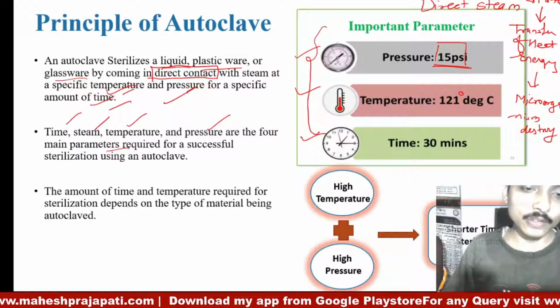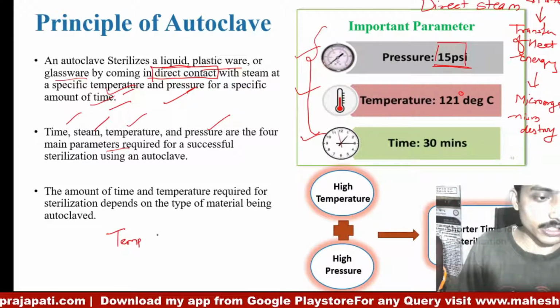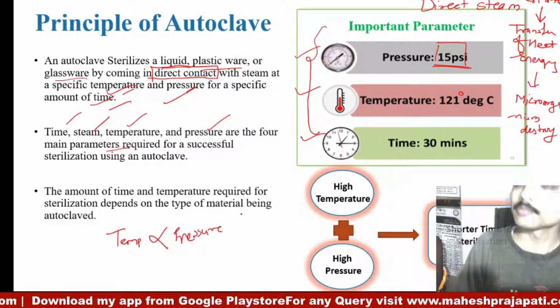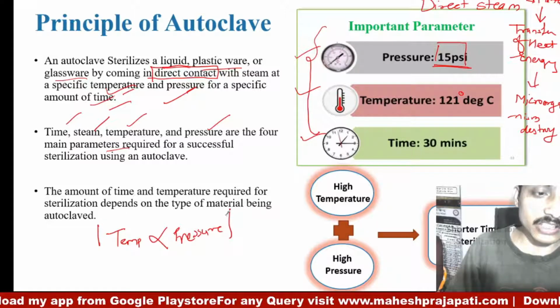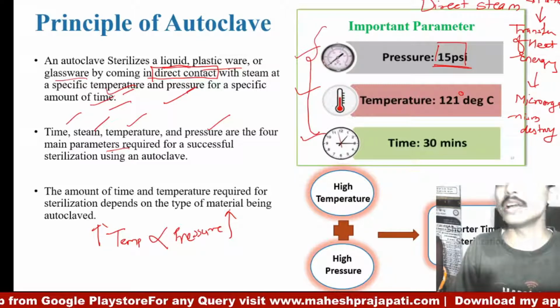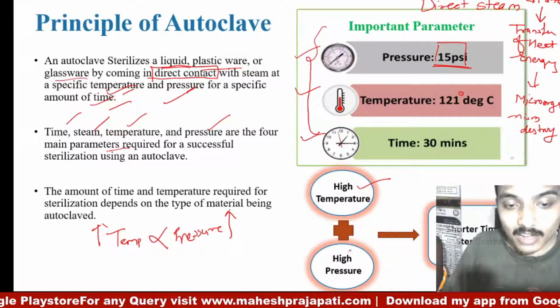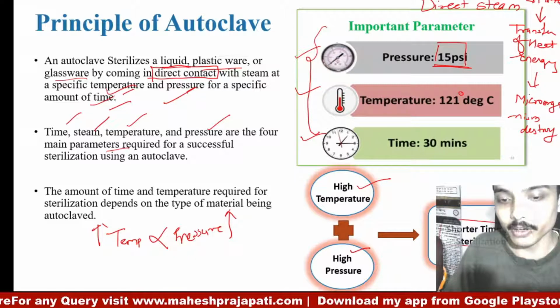Now as we know, temperature is directly proportional to pressure. So when pressure increases, ultimately the temperature also increases, and high temperature plus high pressure leads to a shorter time period.